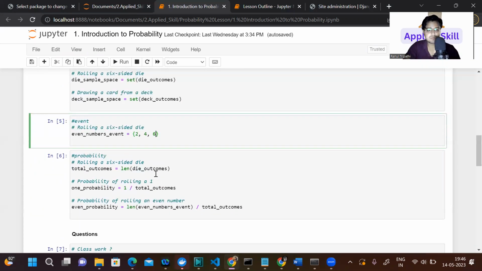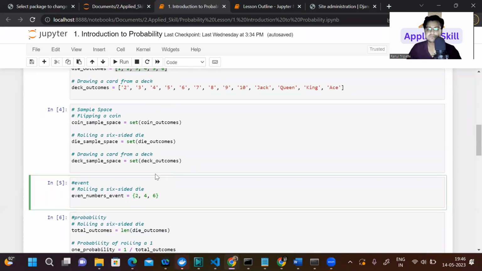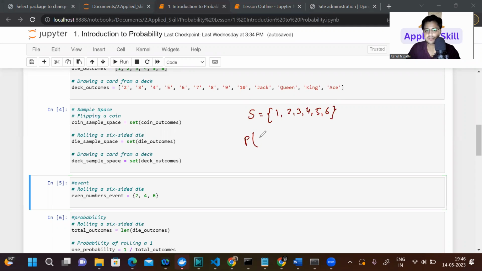Now let's understand what is the probability. If you roll a die, what will the sample space be? You will get 1, 2, 3, 4, 5, and 6. And then I'm asking what is the probability of getting an even number? How to read this notation? Before that, we have to understand how many elements we have as even numbers.